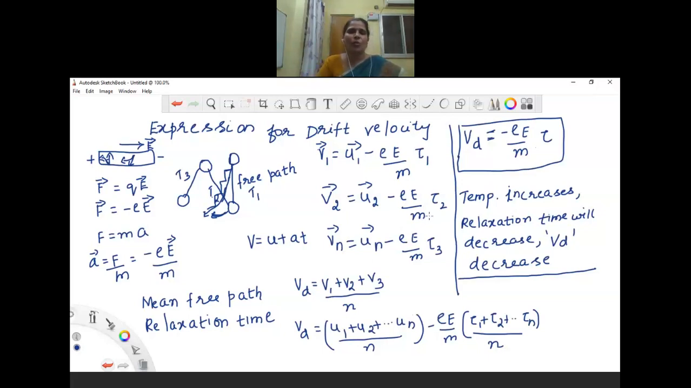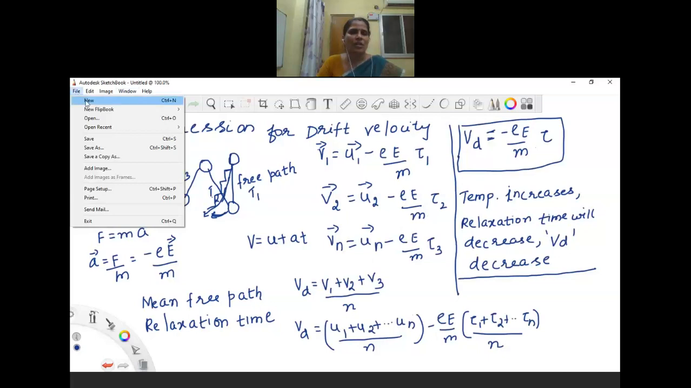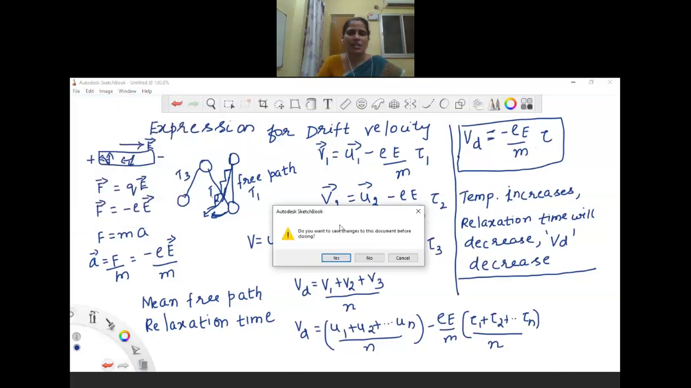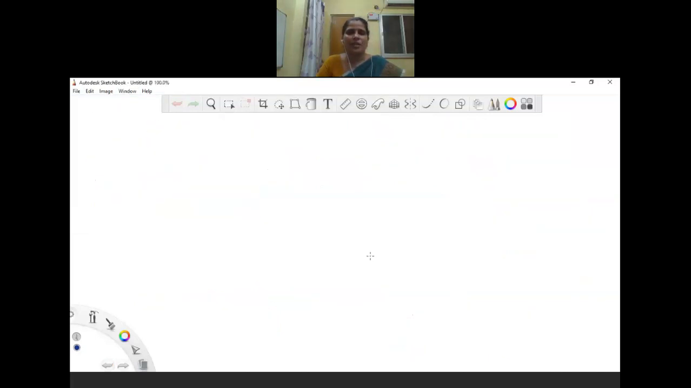Hope all of you understood this expression for drift velocity, and in the next class we will continue with the expression for current in terms of drift velocity.